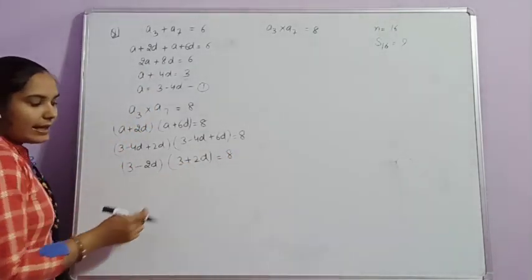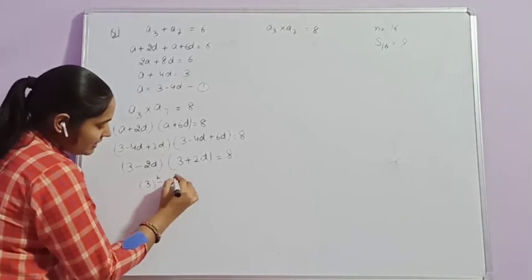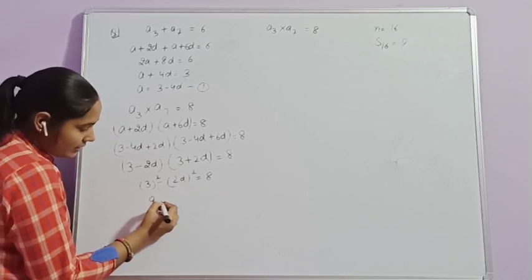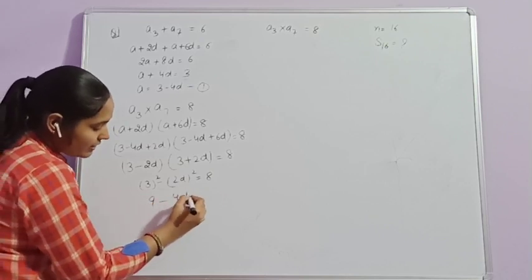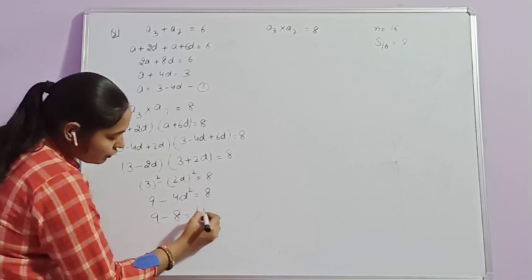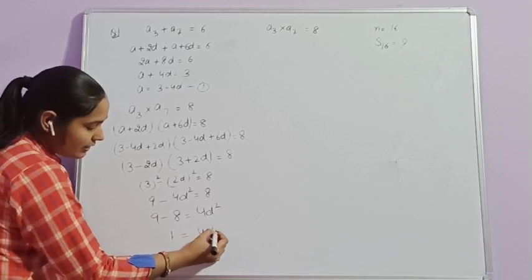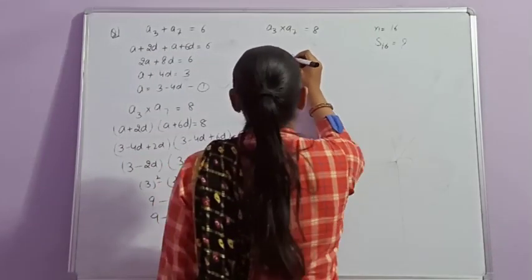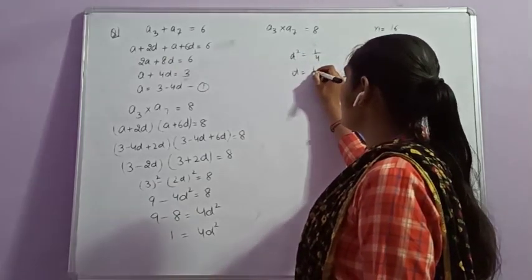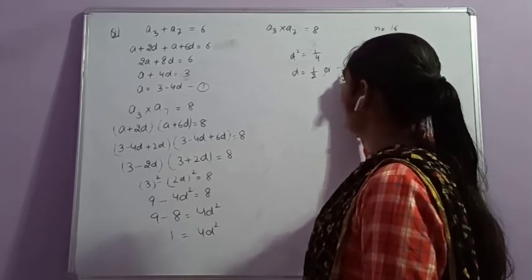A minus B, A plus B, that is A square minus B square: 3 square minus 2D square is equal to 8. 3 square is 9 minus 4D square is equal to 8. 9 minus 8, 1, is equal to 4D square. So the value of D square is equal to 1 by 4. D is equal to either plus 1 by 2 or minus 1 by 2.